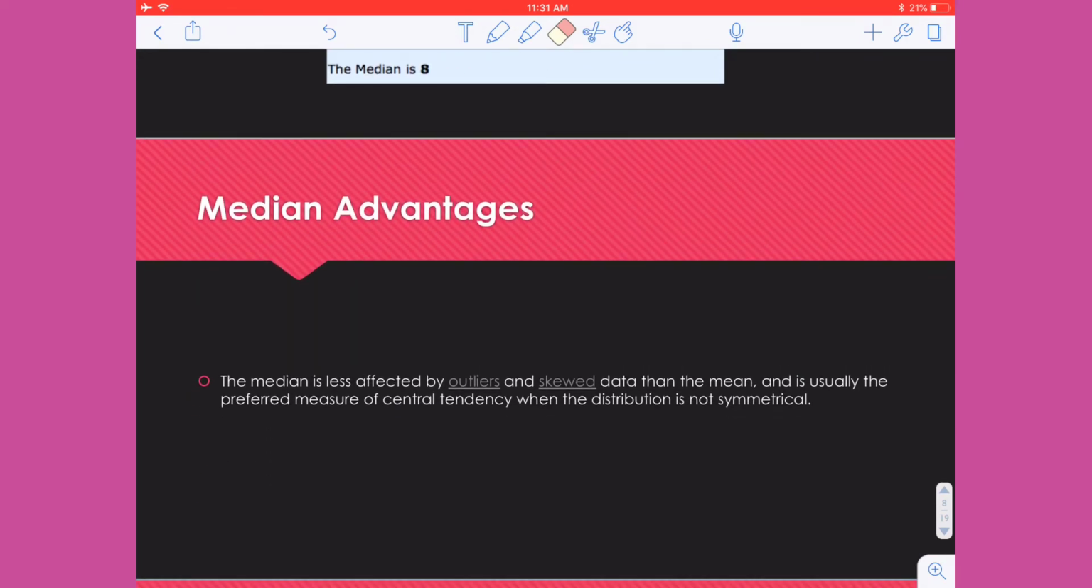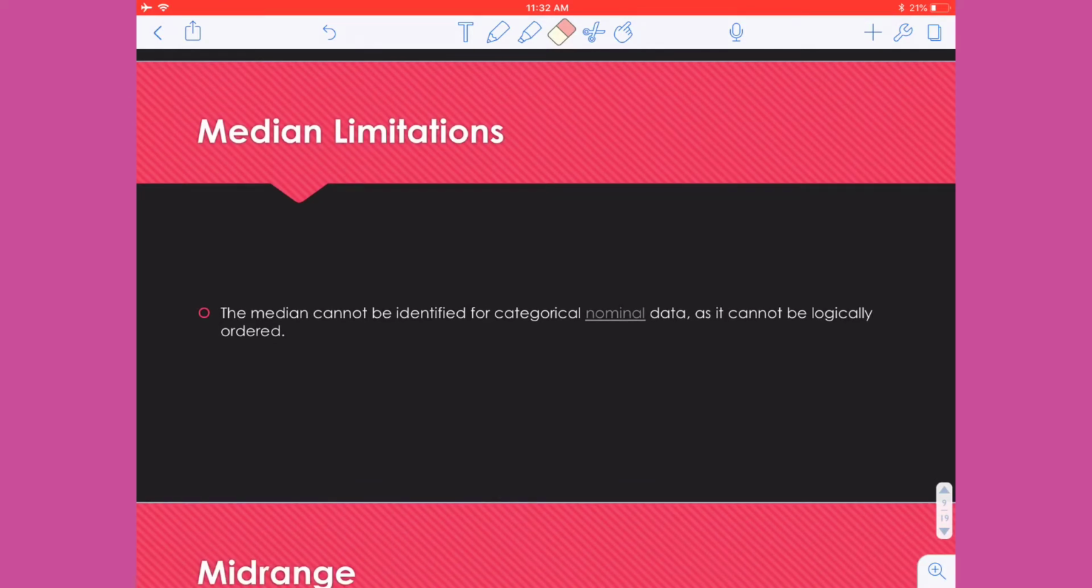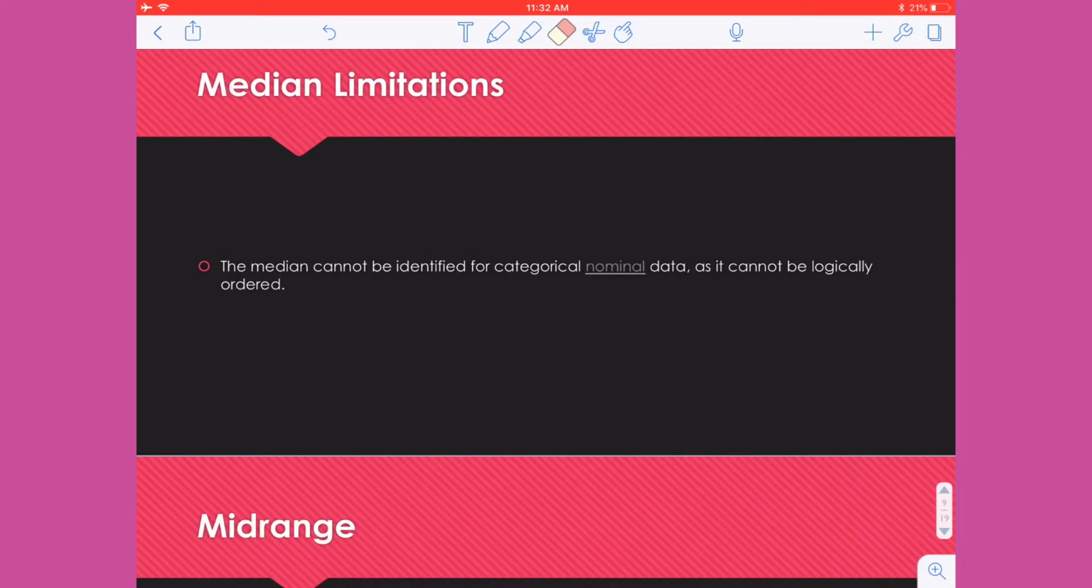Some advantages are that it is less affected by outliers and skewed data than the mean, and it's usually the preferred measure of central tendency when your distribution is not symmetrical, but it cannot be identified for categorical nominal data as it cannot be logically ordered.